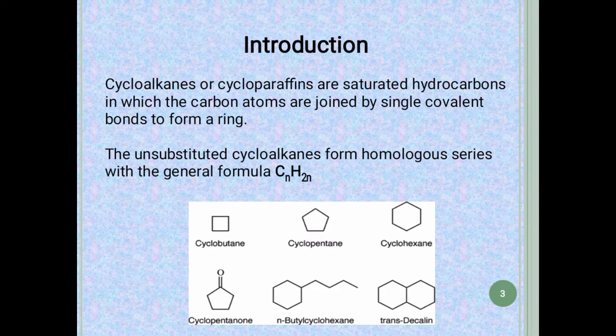We know that saturated organic compounds are known as alkanes, also known as paraffins. Therefore cycloalkanes are also called cycloparaffins because of the saturation. The general formula of cycloalkanes is CnH2n.